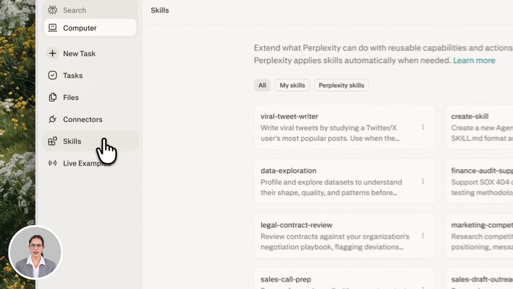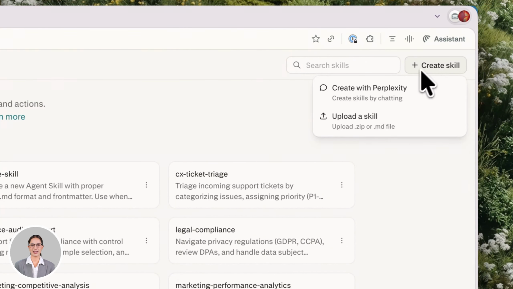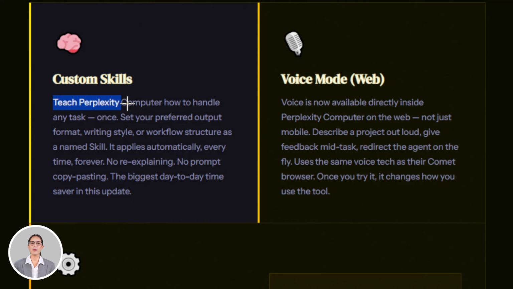Now let's talk custom skills, because this is the feature that saves the most time day to day. Custom skills let you teach Perplexity Computer how to handle any task once, and it remembers it forever. A skill is a reusable set of instructions, your preferred format, your specific workflow, the output structure you always want. Set it up once, and Perplexity applies it automatically every time that task comes up. No re-explaining, no copy-pasting your prompt setup every single session.